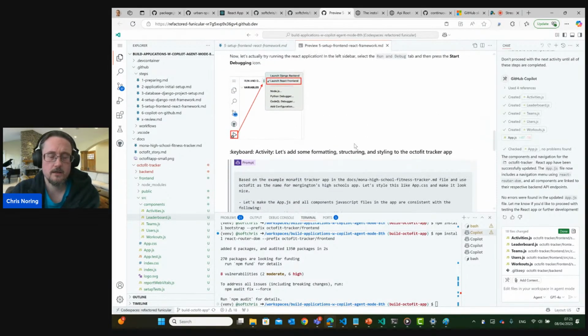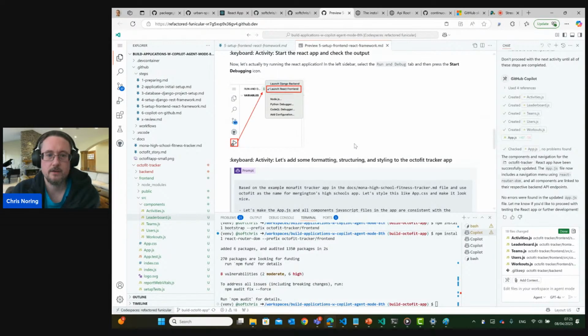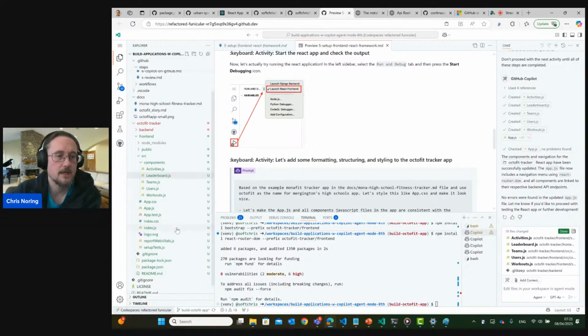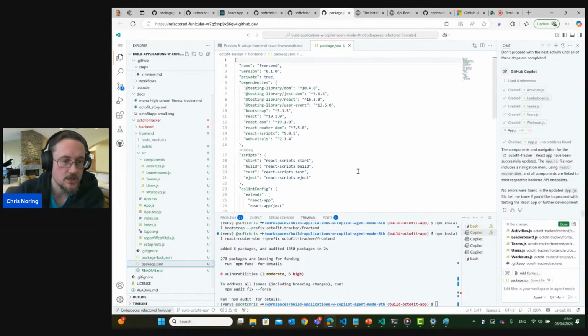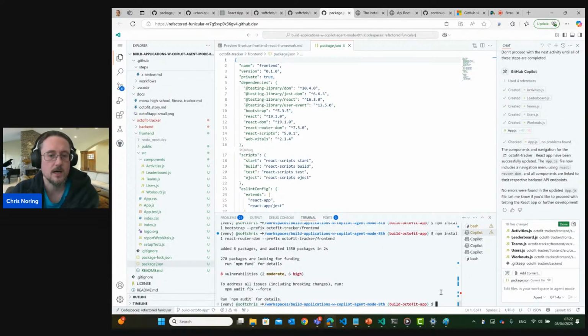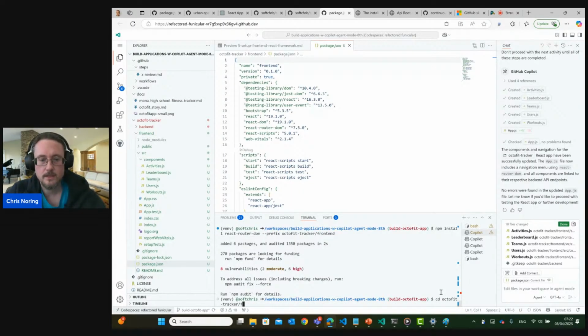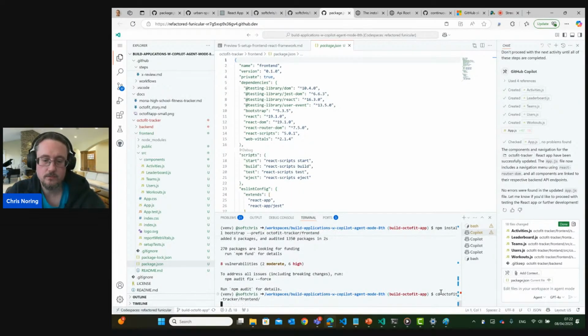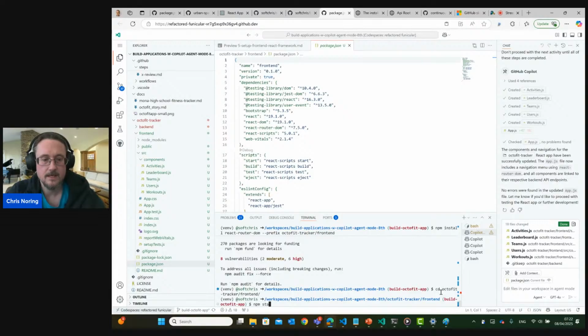Now, as front-end developers, we know that there are many ways that we could be doing this when it comes to launching. We could use this icon, or we can go into our package JSON and run it from there, because it should 100% be possible to start the front end by running npm start. This is really up to you. I'm a terminals kind of guy, so I would go here, or I could be asking the agent to literally do this, but I just want to do this here.